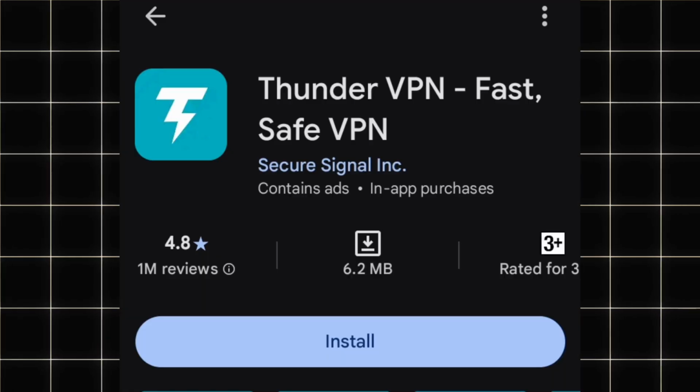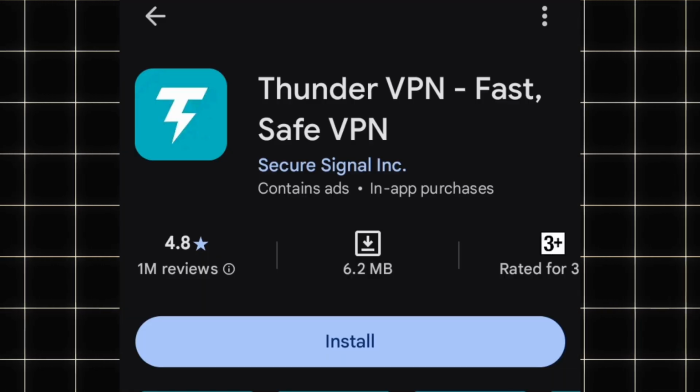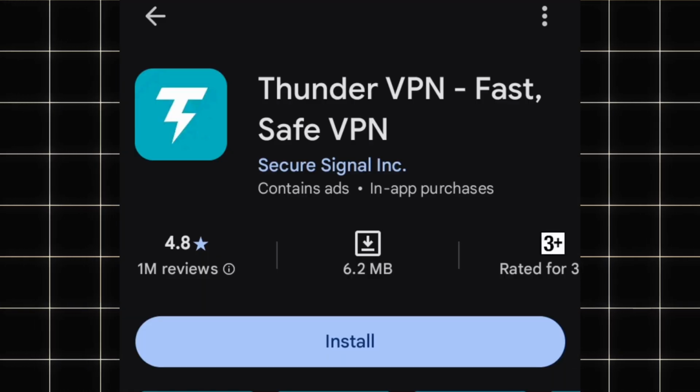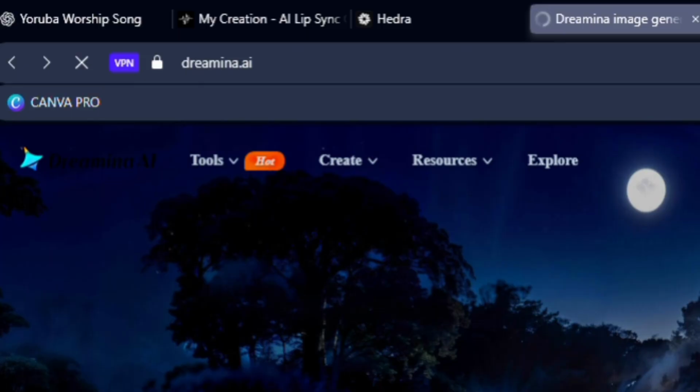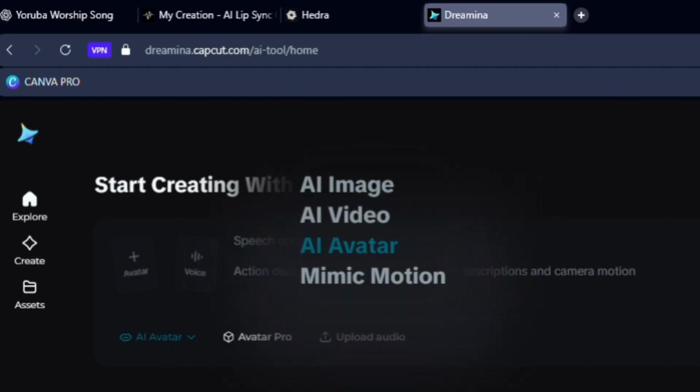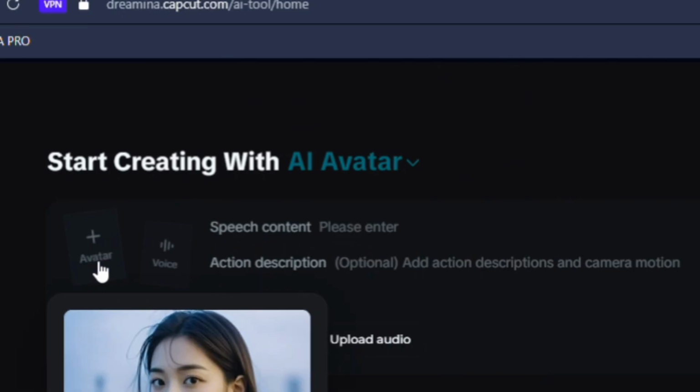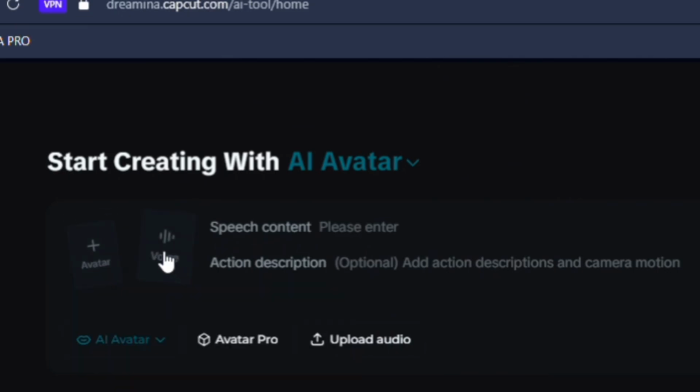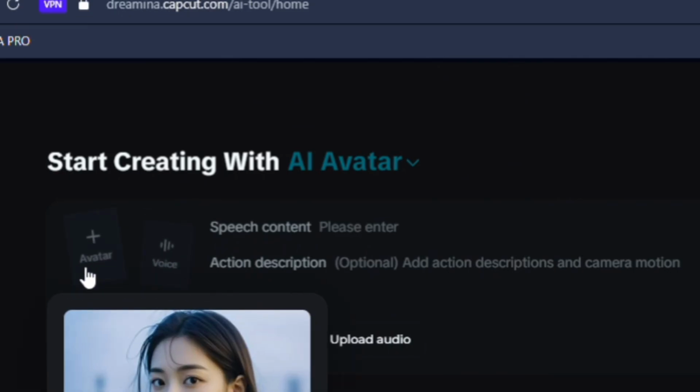So if you're using a phone, I recommend that you download Thunder VPN. But if you are using a laptop or a PC, Urban VPN is actually a free and a reliable VPN you can use. So once my VPN is on, I make sure I have signed up on Dreamina.ai. Then at this very section, I'm going to select AI avatar. After I selected AI avatar, I'm going to upload in my still image and also upload my song.